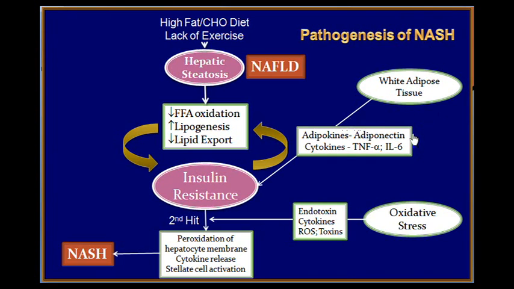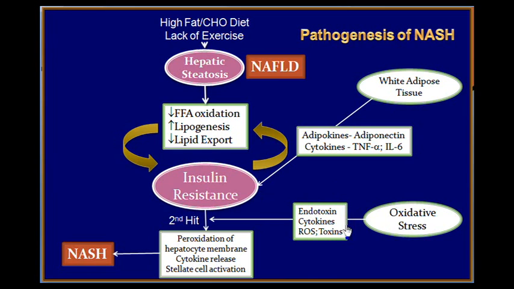White adipose tissue is not good for adiponectin. Adiponectin production is decreased, cytokine production is increased, tumor necrosis factor alpha and interleukin 6 are increased in amounts, and adiponectin, which is a protective hormone, is decreased. These changes will further augment the insulin resistance.